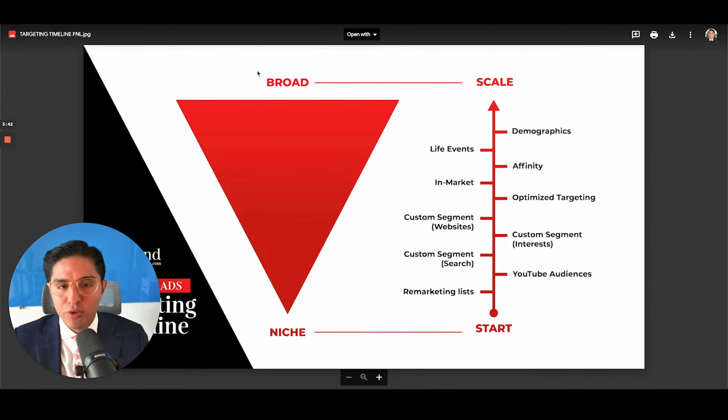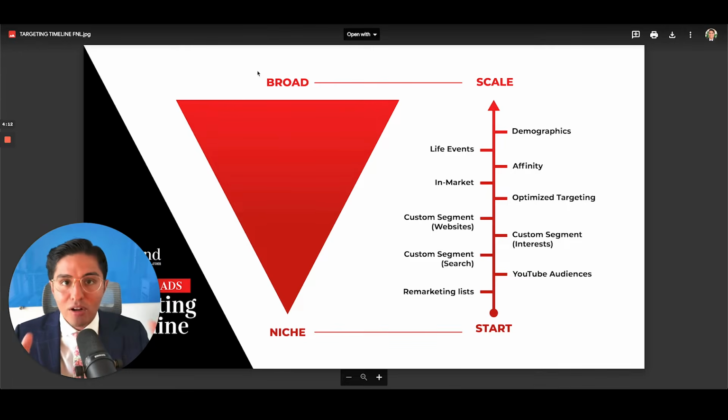For example, if you're someone targeting car dealership owners in Germany, and there's only 22,000 people of those alive in Germany, the chances of you being able to scale your campaigns on YouTube are very, very slim, because the possibility of you getting your ads in front of someone who owns a car dealership in Germany is going to be very hard with YouTube ads.